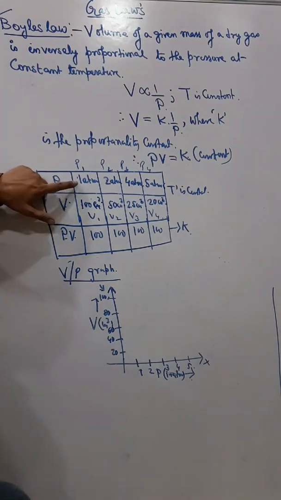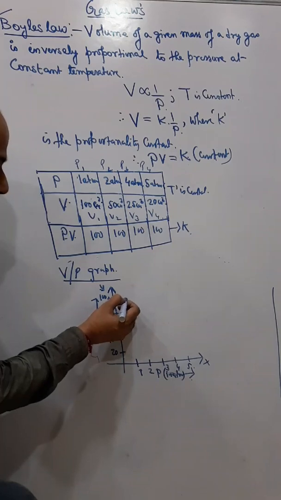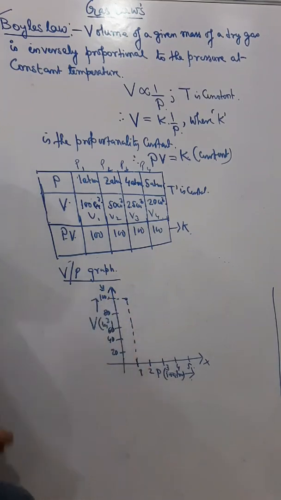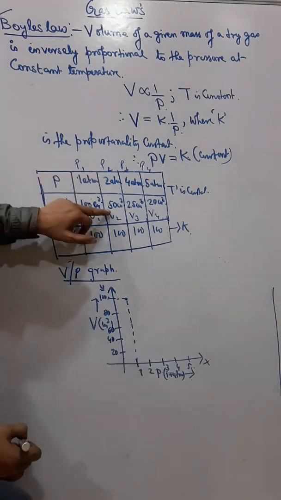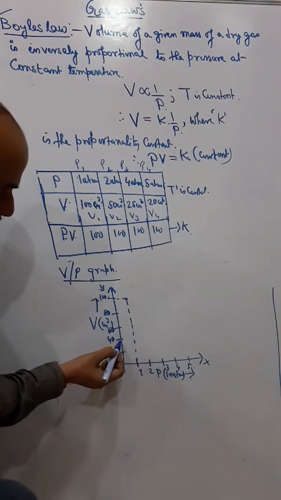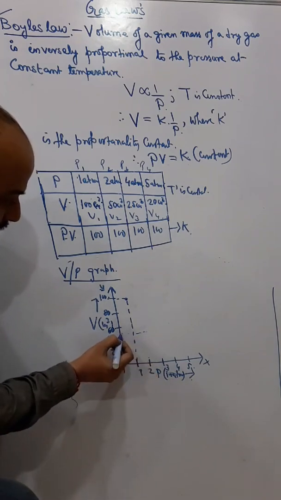Now if you see from here, at 1 atm the volume is 100. At 2 atm the volume is 50, so we can take it between 40 and 60, so this is 2 atm.